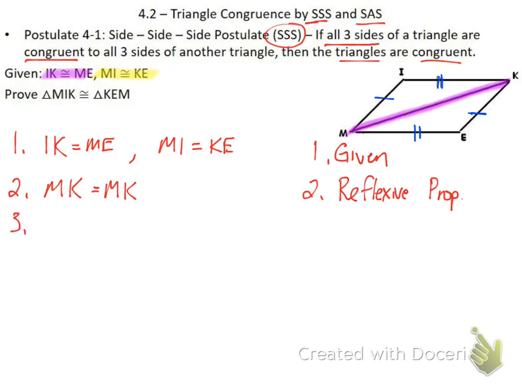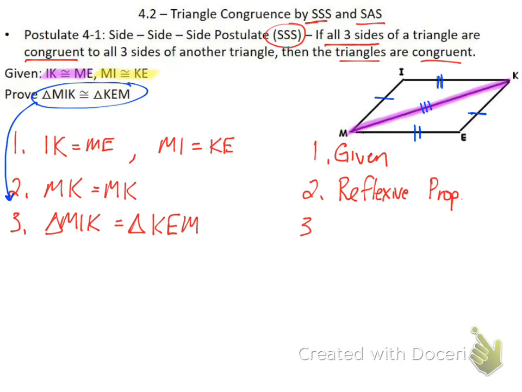Once I've done that, again, we can go back. I have proved that all three sides of MIK and all three sides of MEK are equal to each other. So again, what I'm trying to prove is this. I always want it to be my last step. So last step, I want to say triangle MIK is equal to triangle KEM. The reason that I would put down for it is side, side, side. All three sides are equal to all three sides of the other triangle.